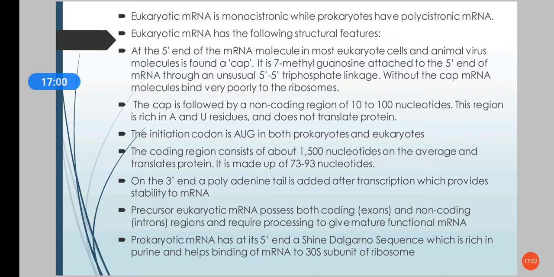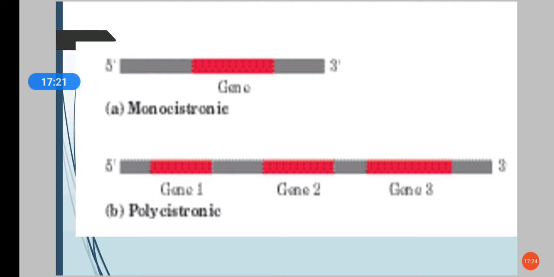In the case of prokaryotic mRNA, towards the 5' end, there is a sequence called the Shine-Dalgarno sequence. This sequence helps in the attachment of the mRNA to the ribosome, and it is very rich in purine bases. Here the difference between monocistronic and polycistronic mRNA is shown.